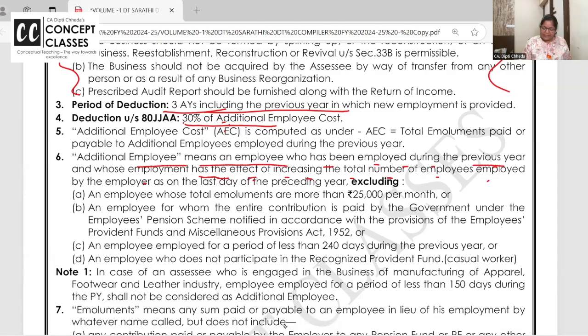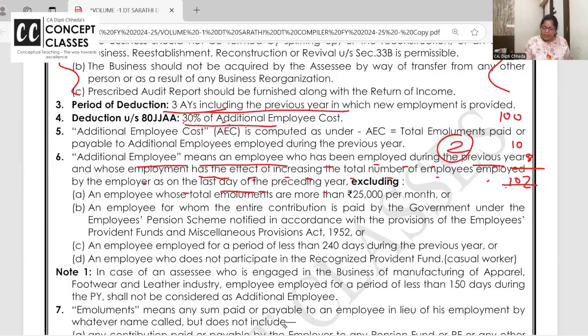with the effect of increasing the number of employees at the end. So, at the start there were 100 employees, then 10 added, then 8 left. So now the increase is 2. So this deduction will be allowed only for 2. On the last day, you check how much is the addition from the first day to the last day.